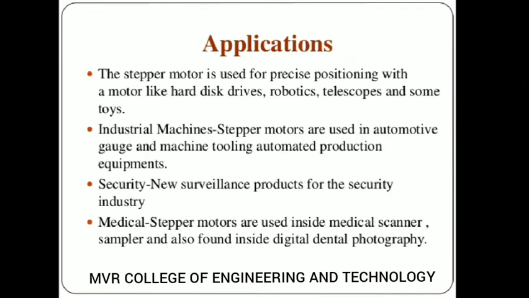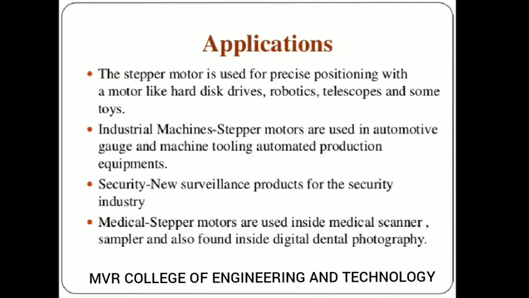Stepper motors are used in hard disk drives, robotics, telescopes, and some toys, and in industrial machines, such as automotive gauges, cranes, machine tooling, and automated production machine tools, like drilling machines.